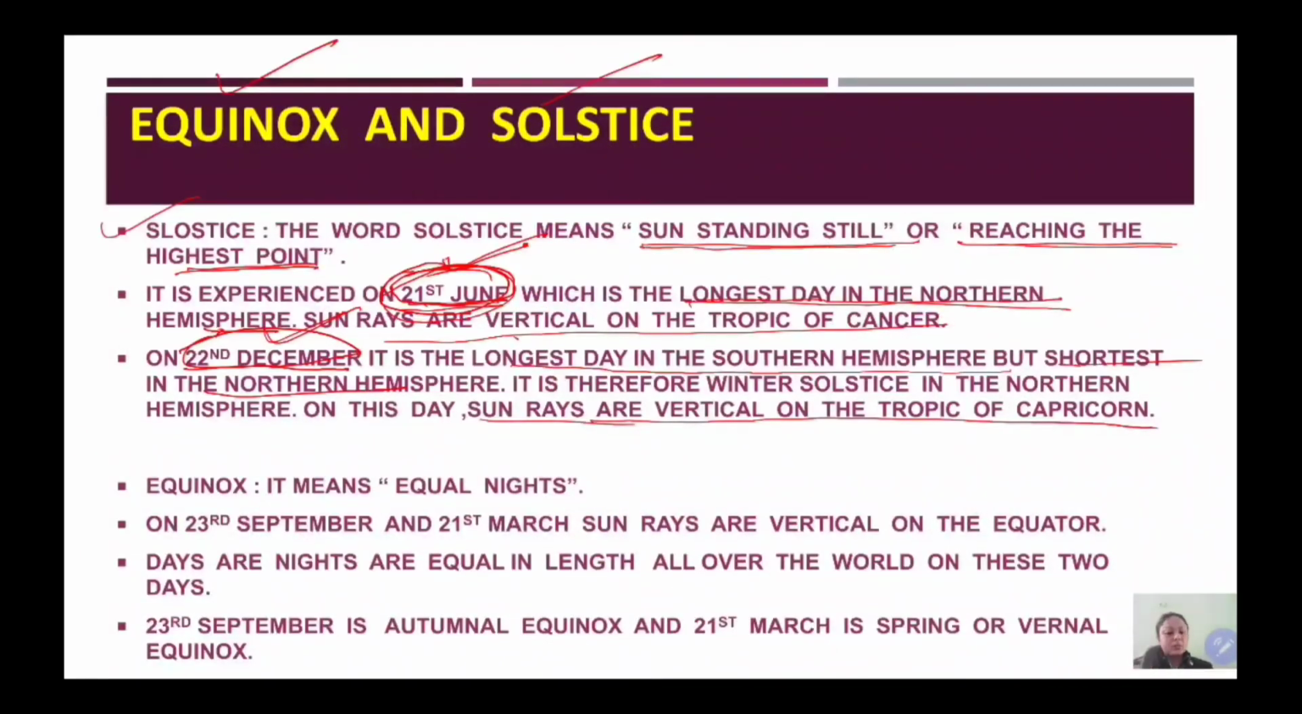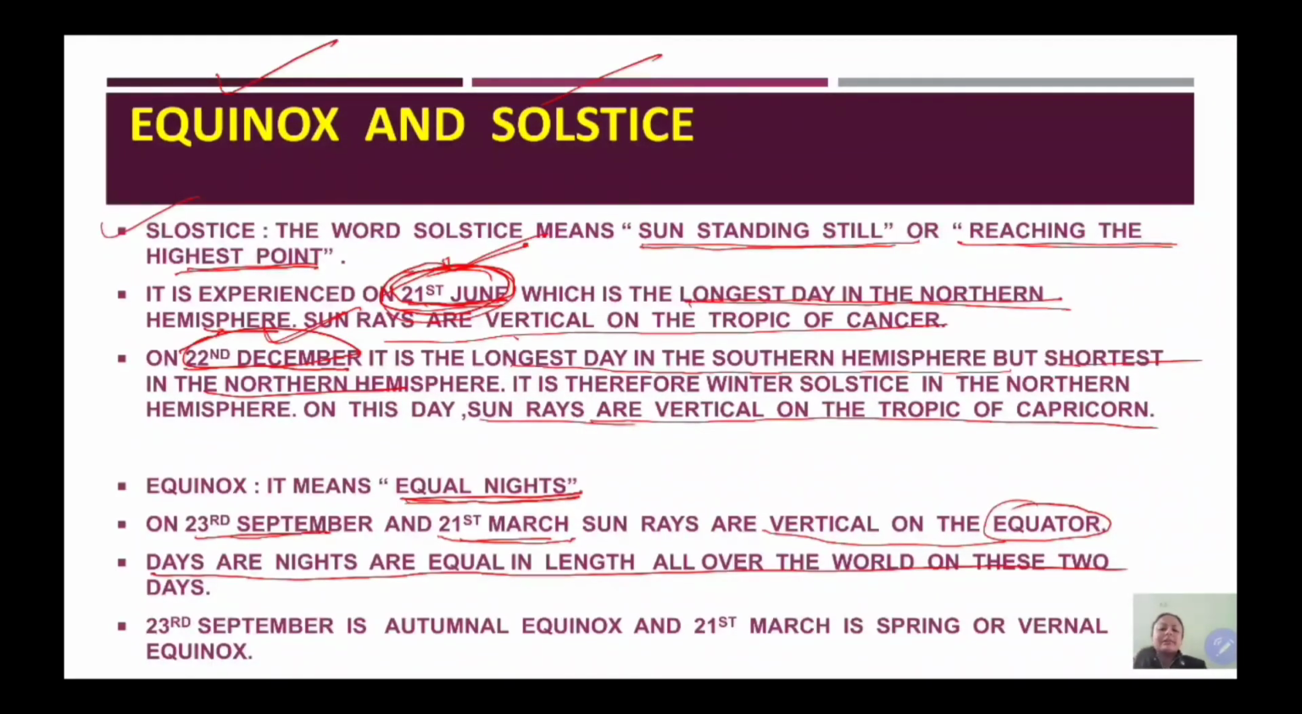So what do you mean by the word equinox? It means equal nights. So children, if nights are equal, then days are also equal. So 2 days in a year, 23rd September and 21st of March, during these 2 days, sun rays are vertical on the equator and days and nights are equal all over the world.